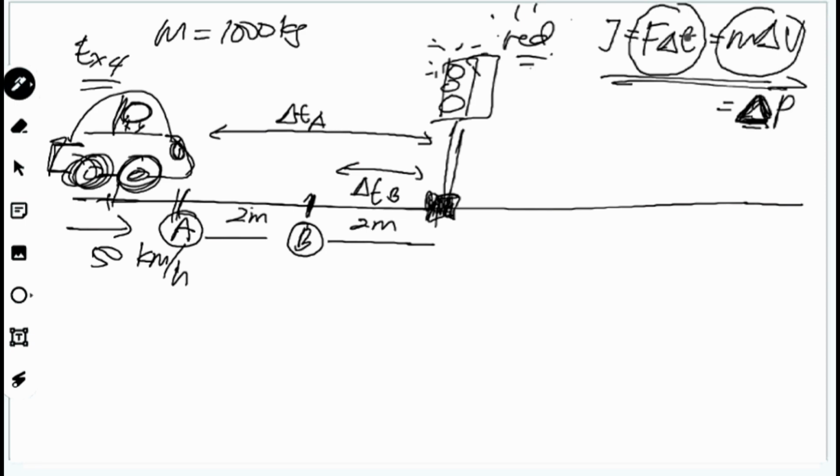Okay, force delta T changes in momentum. So changes in momentum, delta V dia kena berapa? This one is U, initial speed. This one is V, final speed. Final speed dia mesti sama juga dengan kosong. Kilometer per hour. Maksudnya dia braking. Okay, braking distance. This one U dia adalah 50 km per hour.